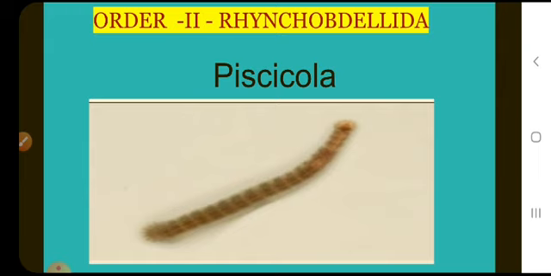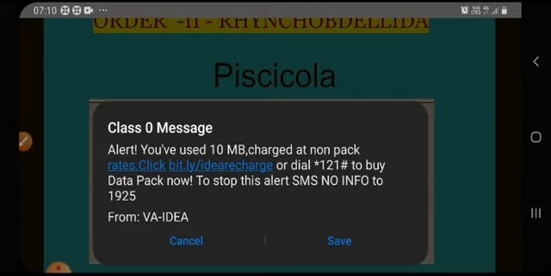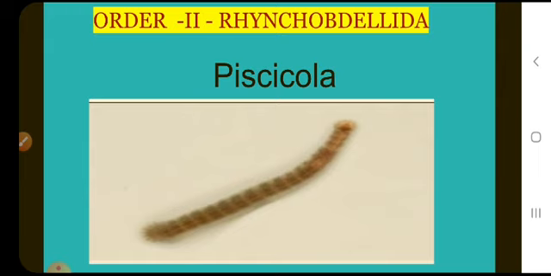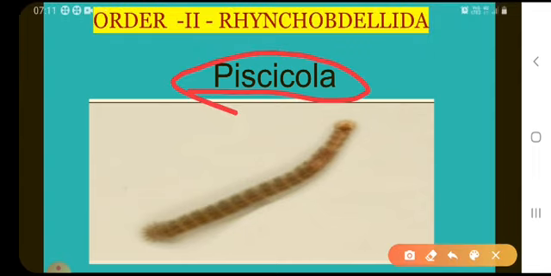True coelom is present. A well developed alimentary canal is present. The digestive system is well developed, starting with the mouth and ending with the anus. Internal fertilization occurs, and direct development occurs inside the cocoon. No larval stages are present in Rhynchobdellida. The best example for Rhynchobdellida is Piscicola. Piscicola is also a leech. It lives in marine or freshwater and has a proboscis.